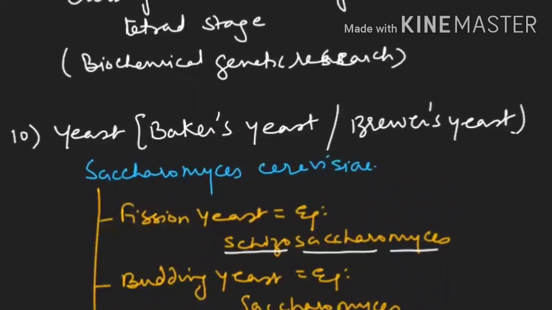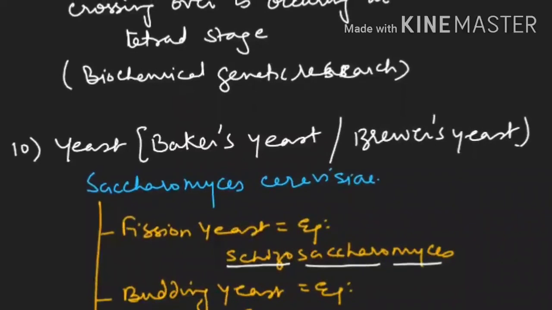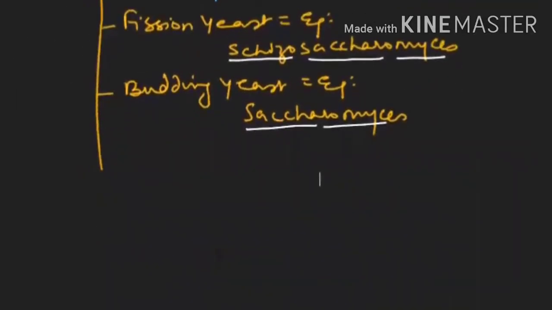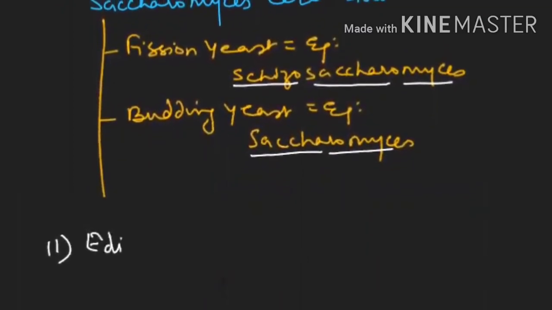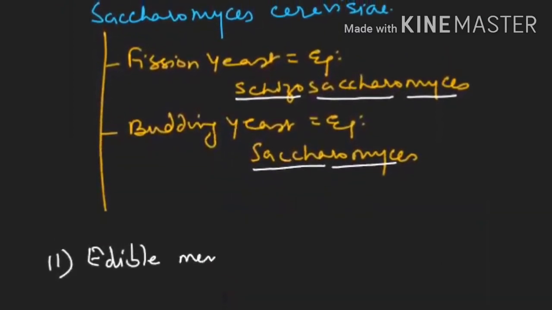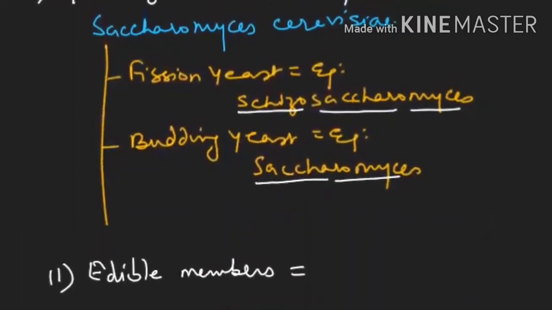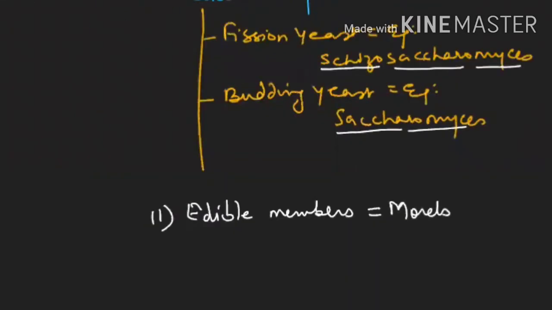Now the next example is the edible ascocarp. Edible members of the Ascomycetes are morels and truffles. So these are your edible members. So I hope this video will help you to learn the things easily. I tried to make it very easy for you. So let us revise once again.